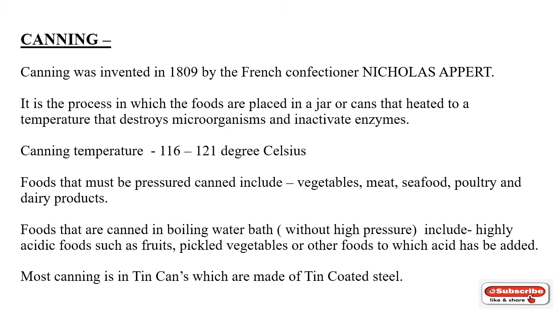The foods that must be pressure canned include vegetables, meat, seafood, poultry and dairy products. Some foods can be canned in a boiling water bath, without high pressure, including highly acidic foods such as fruits, pickled vegetables or other foods to which acid has been added. Most canning is done in tin cans, which are made of tin-coated steel.